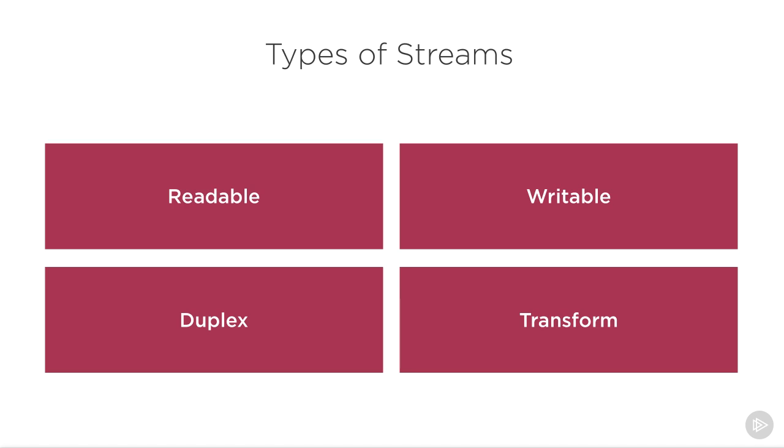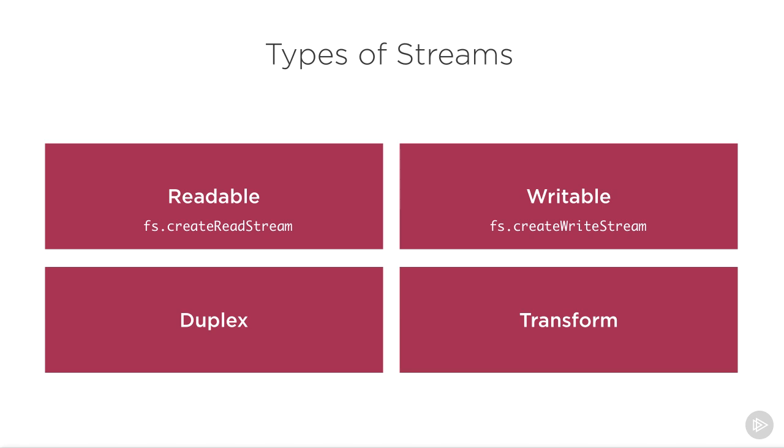There are four fundamental stream types in Node.js: readable, writable, duplex, and transform. A readable stream is an abstraction for a source from which data can be consumed. An example of that is the fs.createReadStream method. A writable stream is an abstraction for a destination to which data can be written. An example of that is the fs.createWriteStream method.